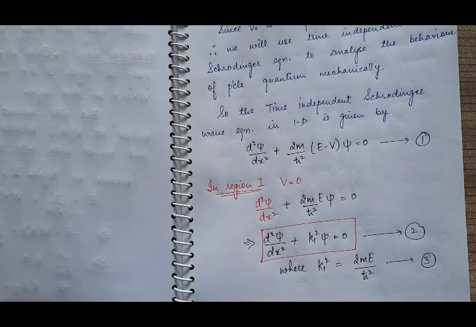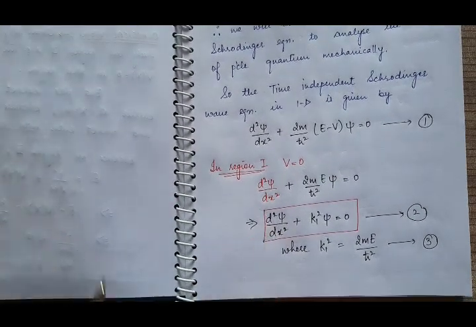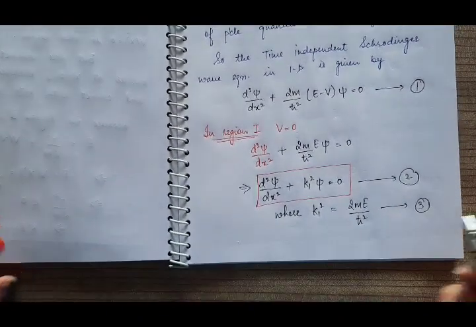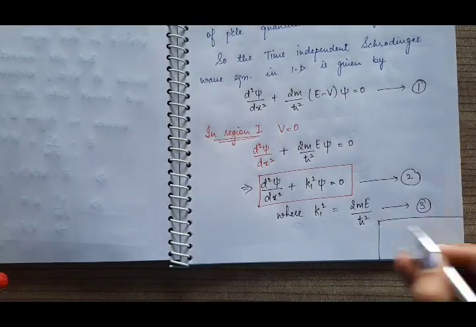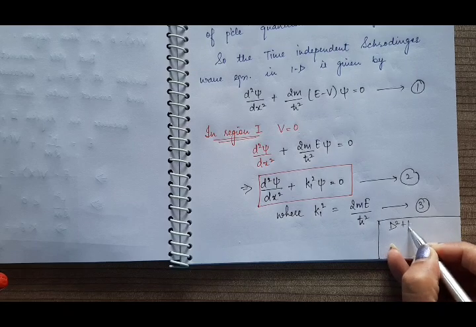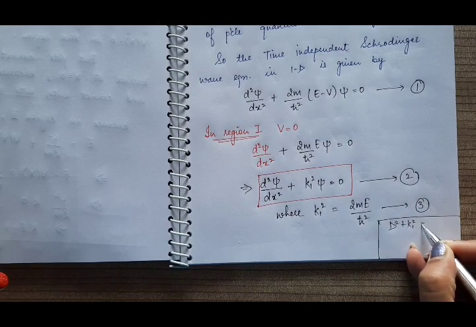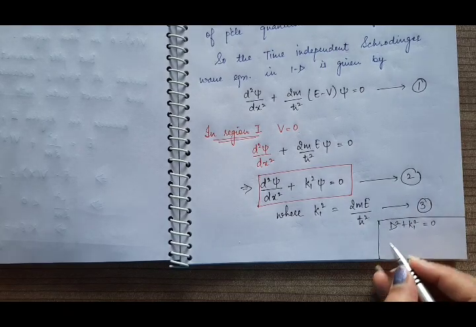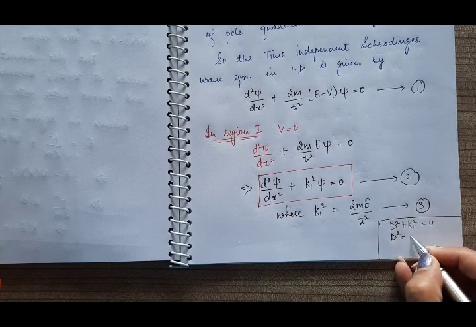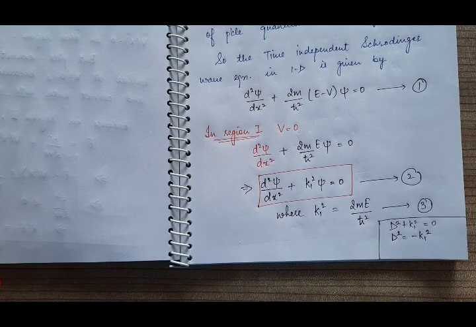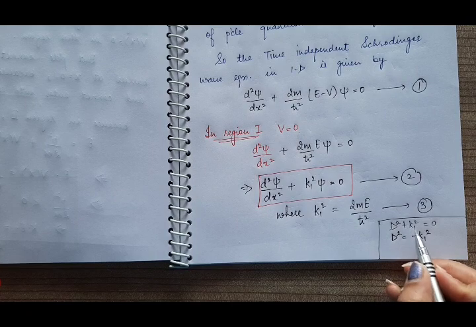of ψ with respect to x. Now we have to find its solution. So to find its solution, we have D² + k1² = 0, so D² = −k1². This is the auxiliary equation.